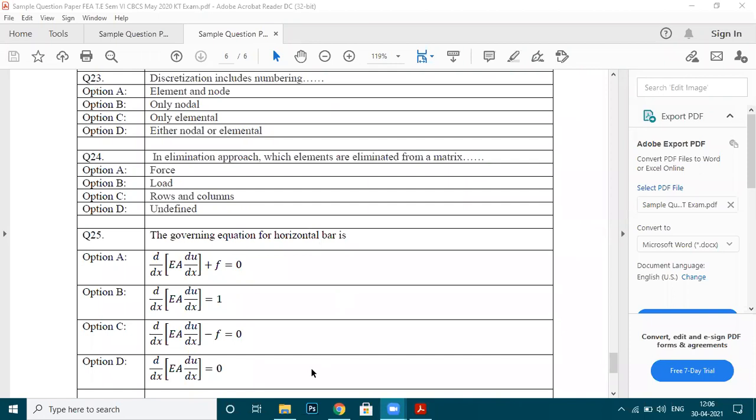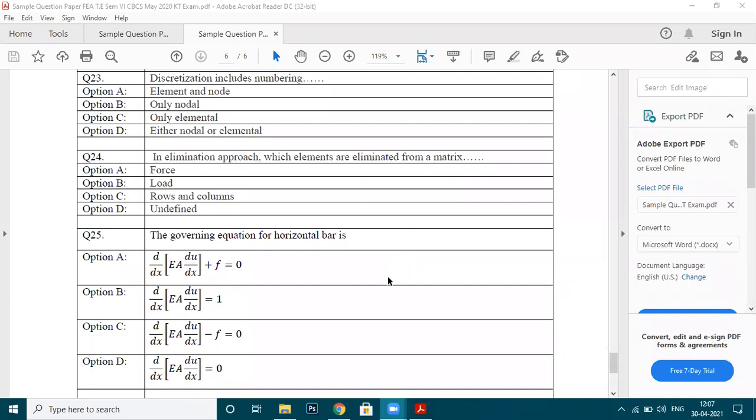Question number 23: discretization includes numbering. Numbering what? Either element and node, only element, only node, or either node or element. So all of you just go through this question and let me know what the answer could be. In discretization, are we numbering element and node, or only node, or only element, or either node or element?